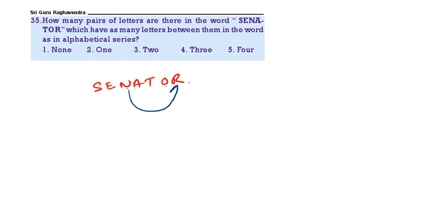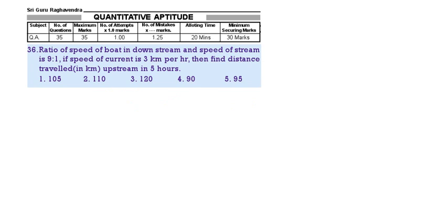NOPQR, NR will come. Then RT. There are only 2 pairs, NR and RT. See the next question. Quantity aptitude.